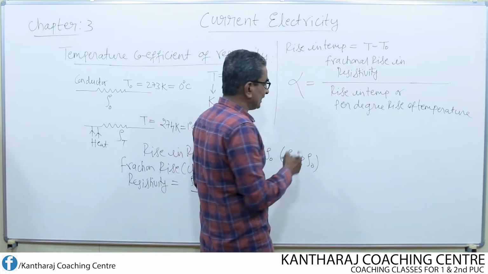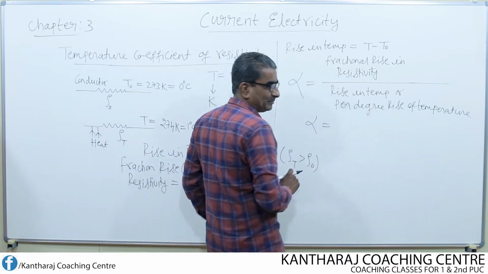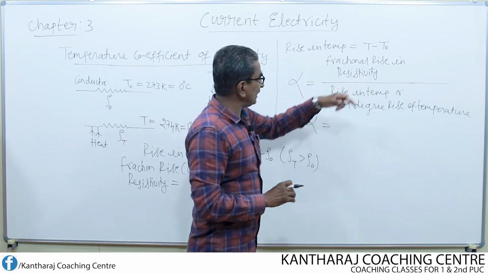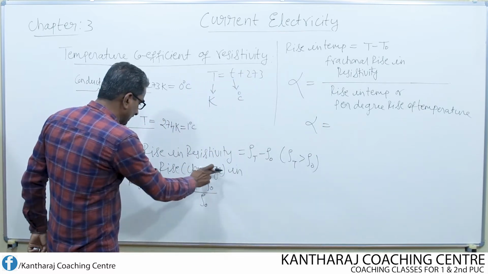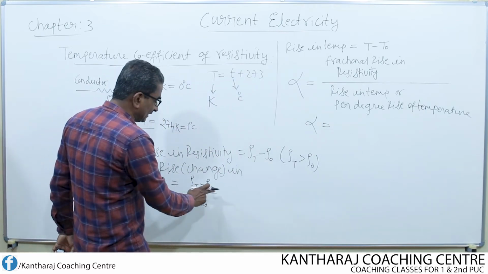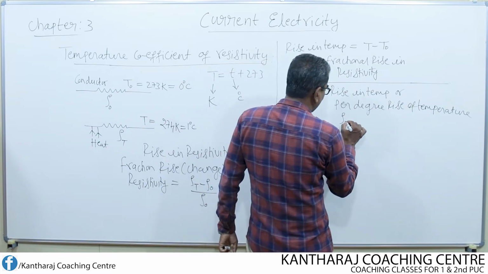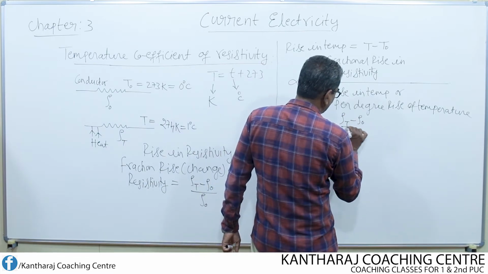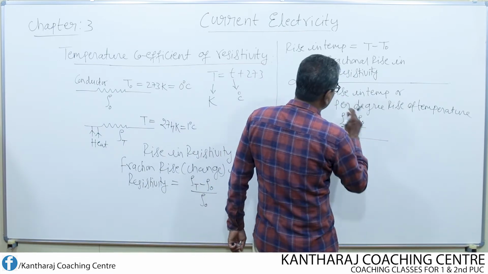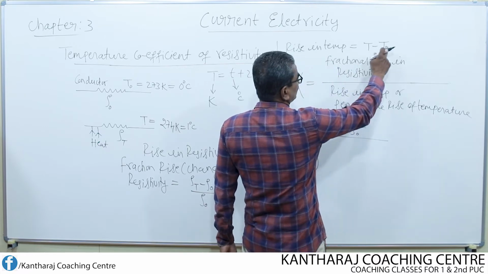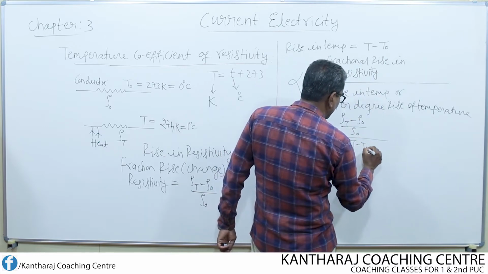So let us write this complete mathematical form. The fractional rise in resistivity is rho of T minus rho naught divided by rho naught, whole thing divided by the rise in temperature, that is T minus T naught.